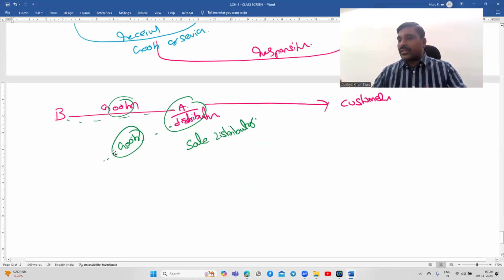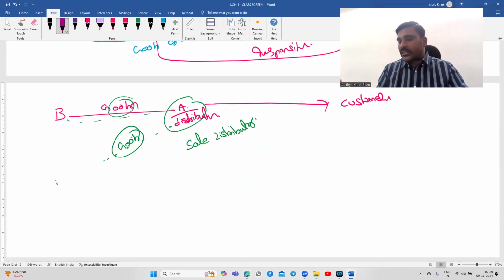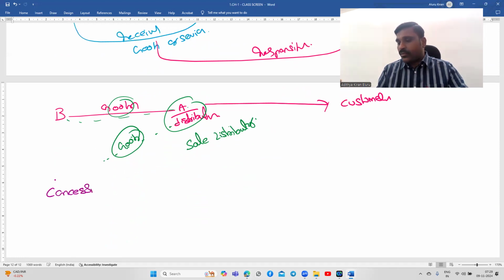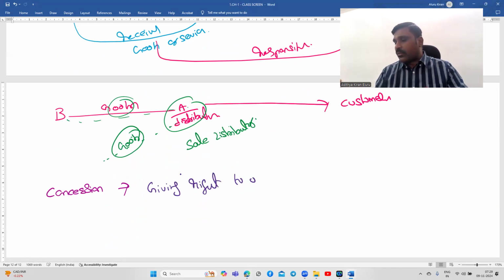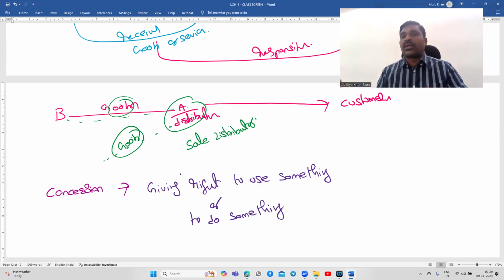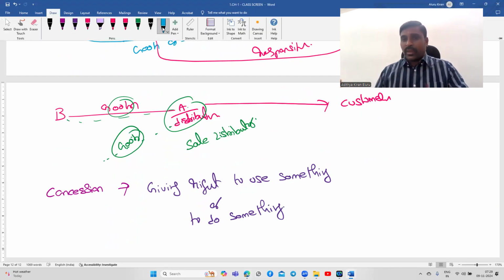Okay, concession. What is meant by concession? Concession means permission, giving right to use something or to do something. Now you may ask one doubt: sir, right to use of the property is a lessee, right? Then why are you calling it a concession?